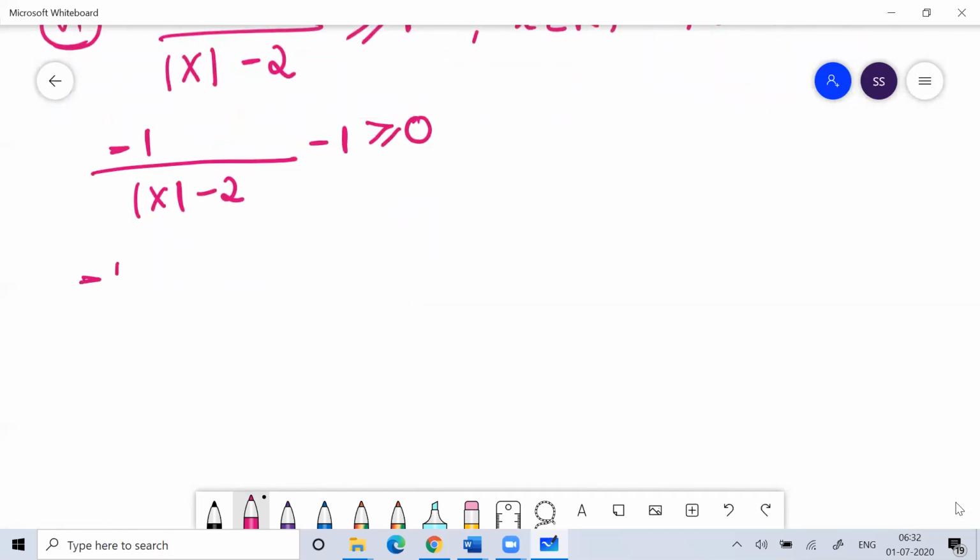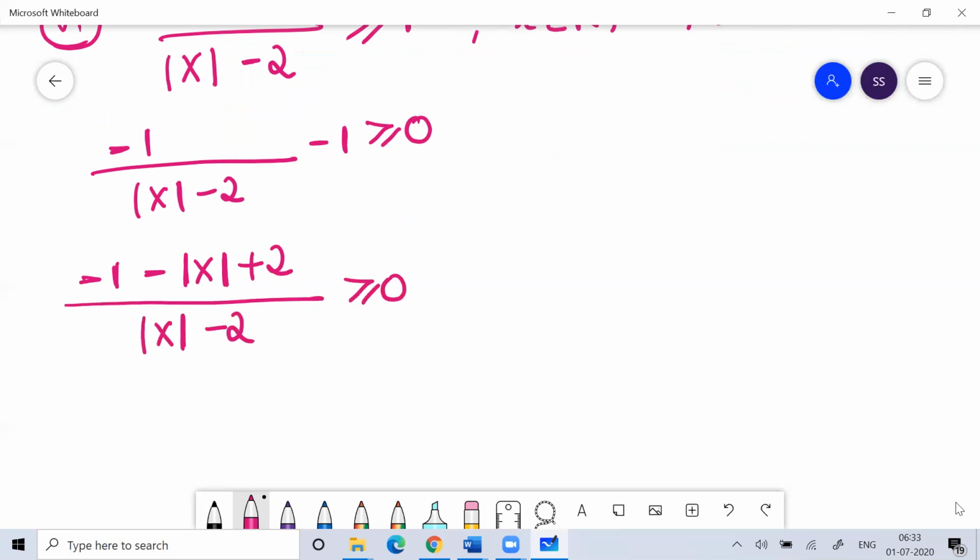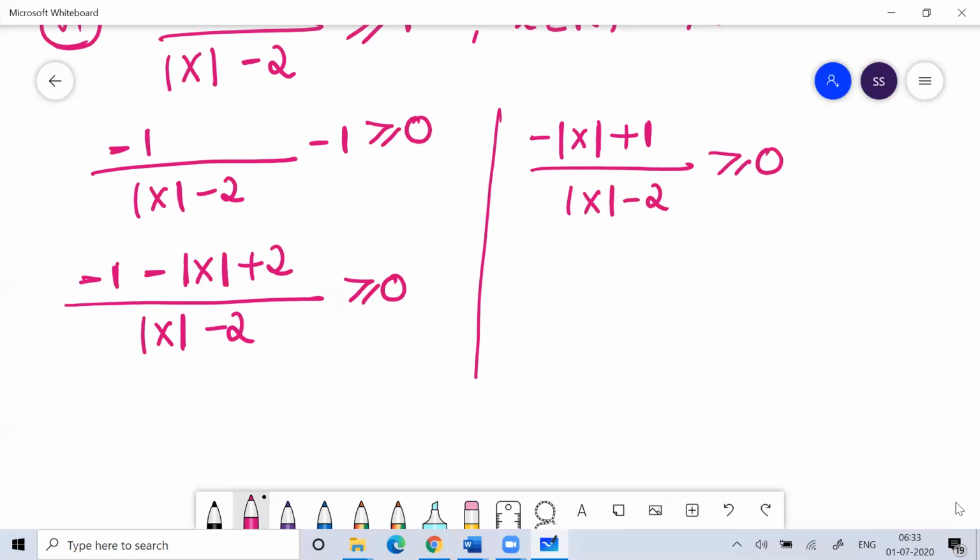So you can write -1 minus modulus of x plus 2 divided by modulus of x minus 2 greater than or equal to 0. So this is modulus of minus x plus 1, plus 2 minus 1, divided by modulus of x minus 2, greater than or equal to 0.